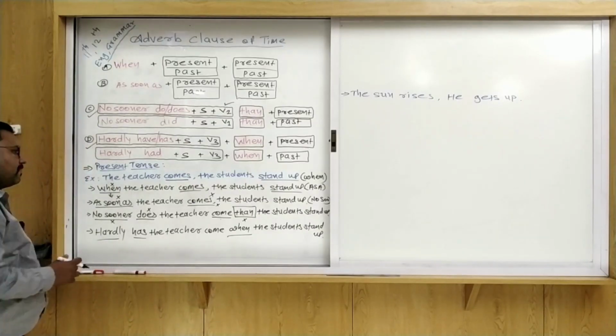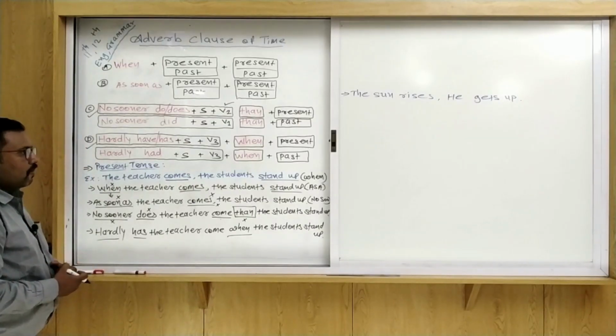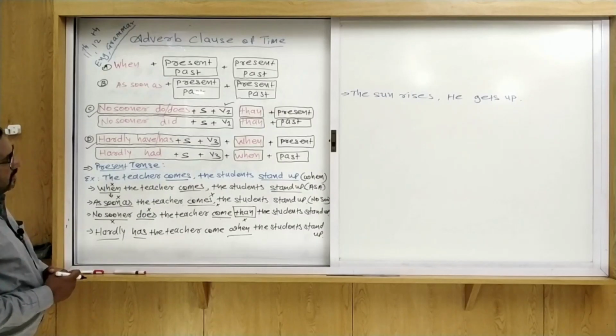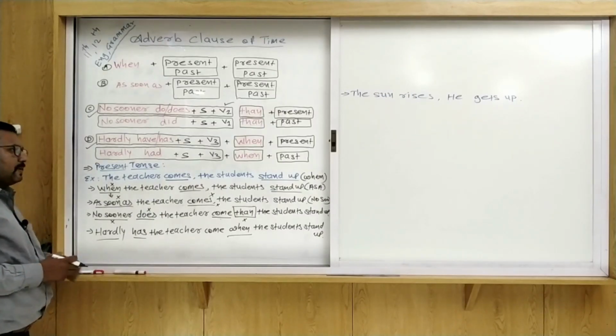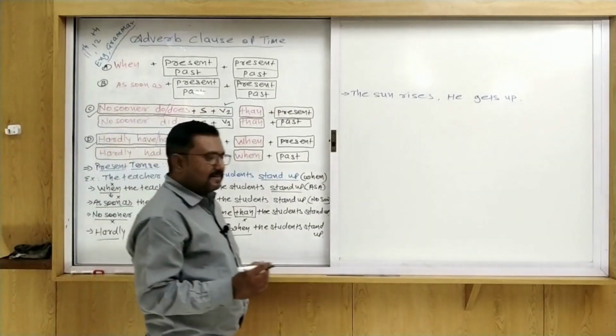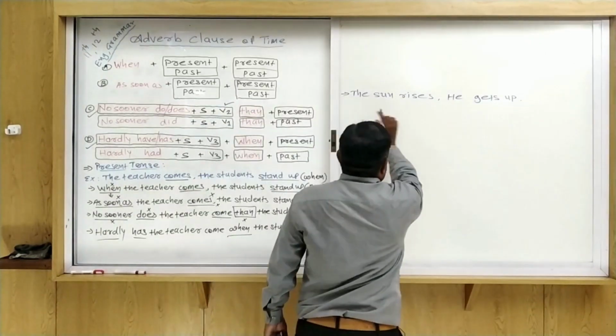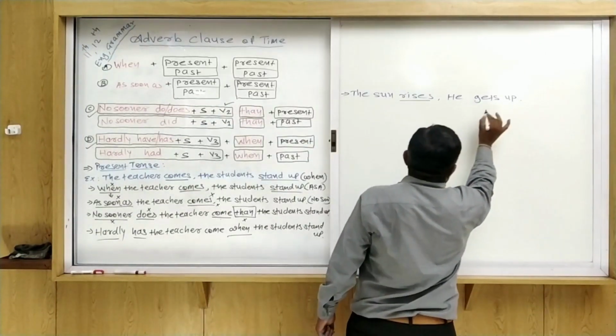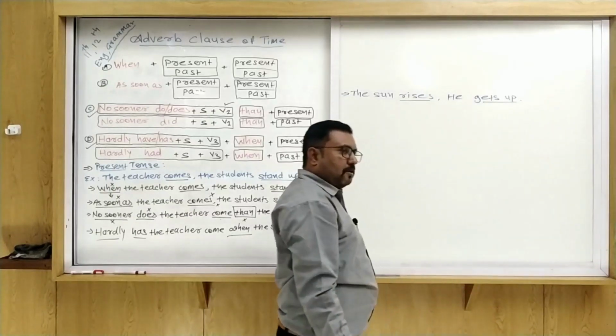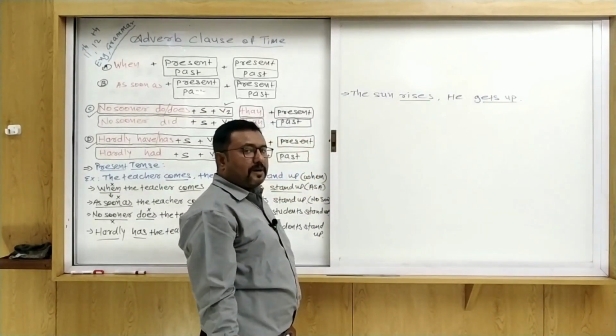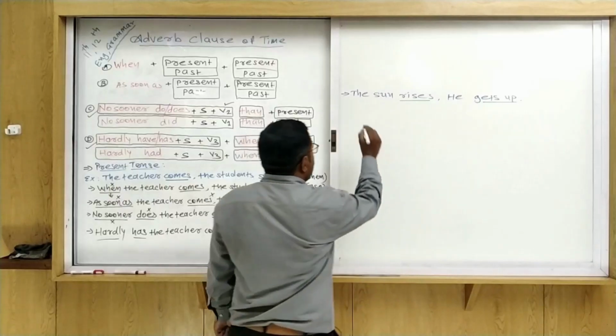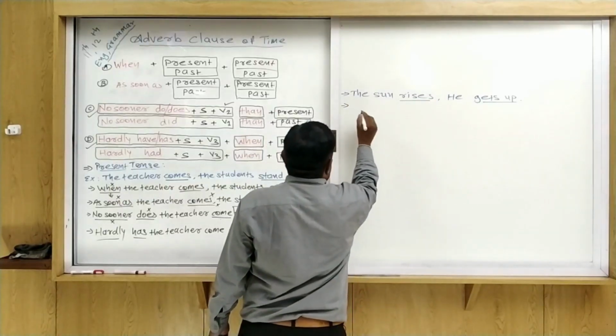Okay, so I hope that all of you got the point. Now, if you did not understand this one, see the second example here. The sun rises, he gets up. So which tense is used here? Simple present tense. Now we are going to use when.